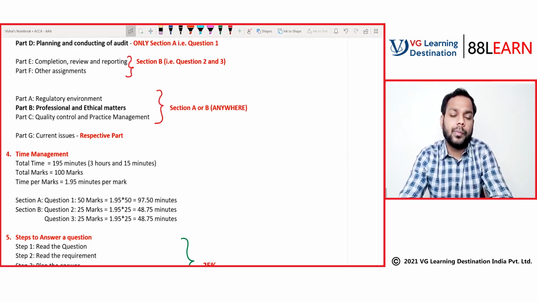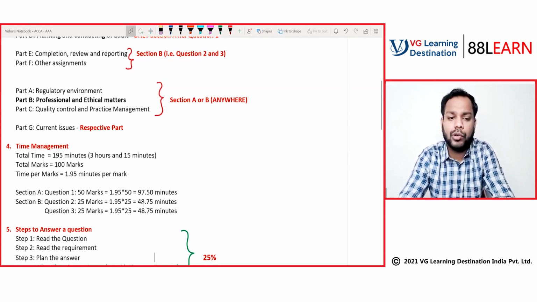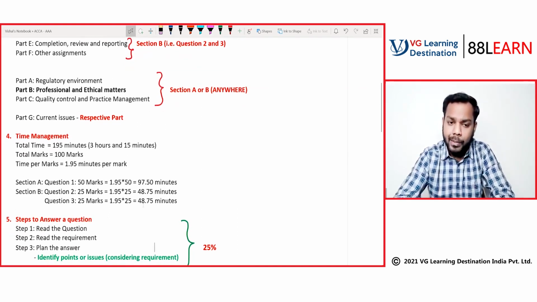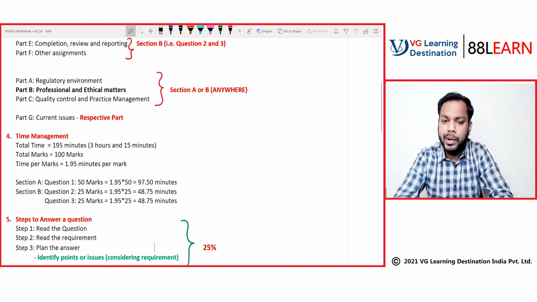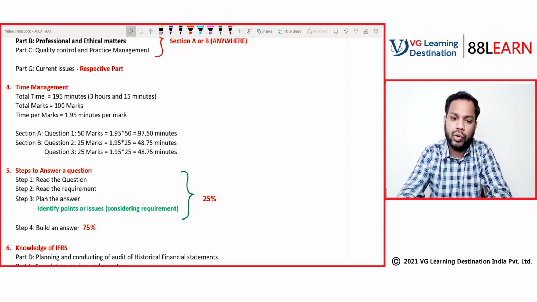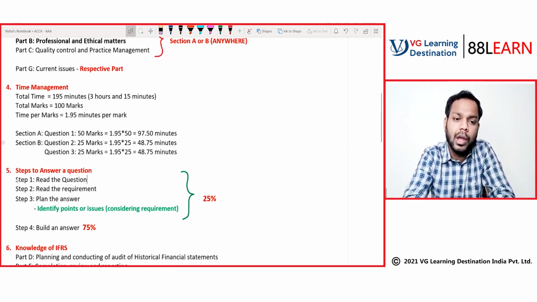Okay. Now, point number 5, steps to answer a question. How to answer a question? Though I am discussing it here, I'll also be discussing it when we will be answering the questions. I'll show how these 4 steps work.